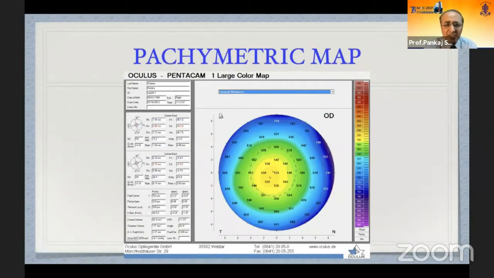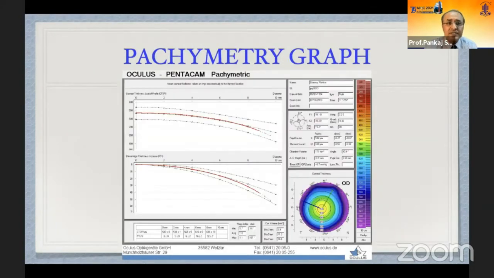Then we have the pachymetric map. We can have so many pachymetric values from all over the cornea. The important ones are the thinnest locale, the pachy apex, and the pupil center. We can actually know how much this thinnest locale is below or above the apex of the cornea for inferior steepening and keratoconus. Then we have the pachymetric graph in which this thickness from the central to the 2 millimeter,